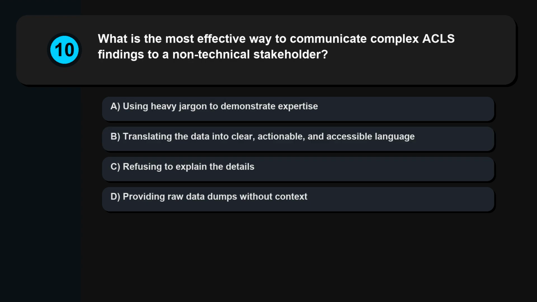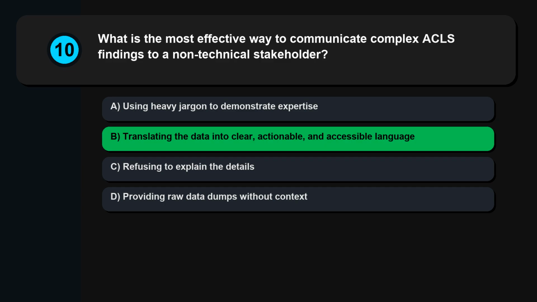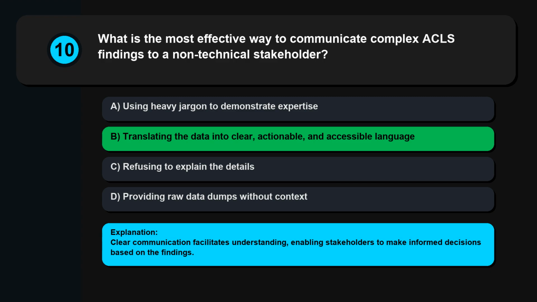Question 10. What is the most effective way to communicate complex ACLS findings to a non-technical stakeholder? Using heavy jargon to demonstrate expertise, translating the data into clear, actionable, and accessible language, refusing to explain the details, providing raw data dumps without context. Clear communication facilitates understanding, enabling stakeholders to make informed decisions based on the findings.